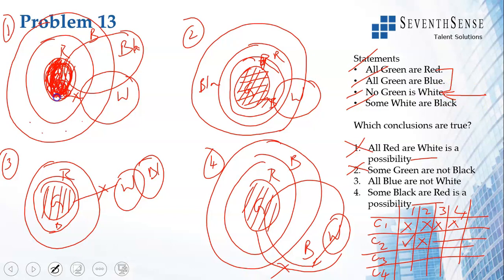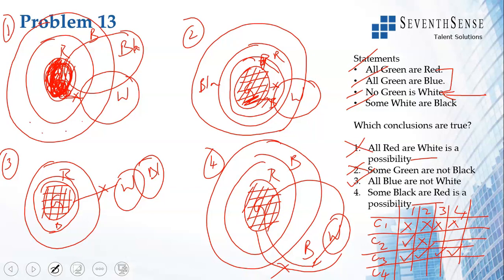If you see here, this part of blue is never white. Again, this part of blue which is here is never white. This part of blue is never white. And again, this part of blue which is green is never white. So this is true in all the 4 drawings. Hence conclusion 3 is valid.